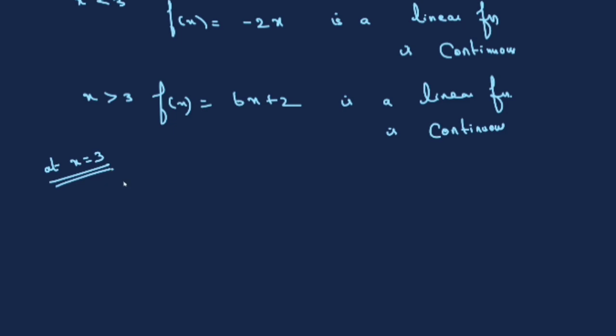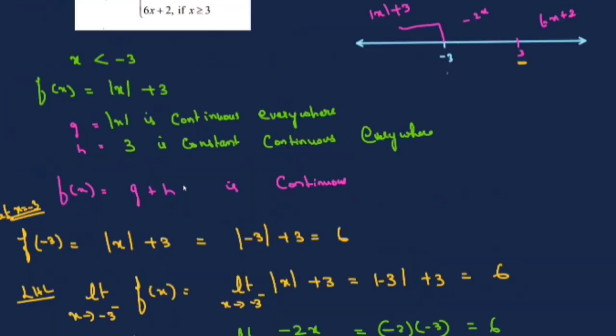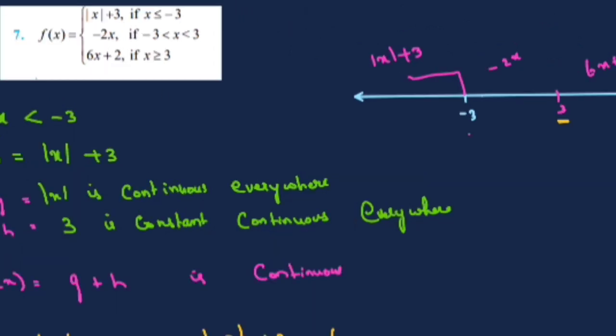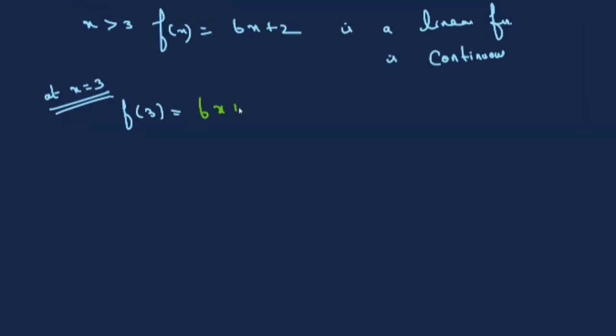So at 3, let us check f of 3. At x is equal to 3, the function given is 6x plus 2. That means 6 into 3 plus 2, that is 20. Now we find the left hand limit. So limit x tends to 3 minus of f of x.